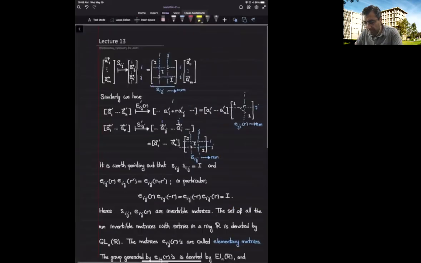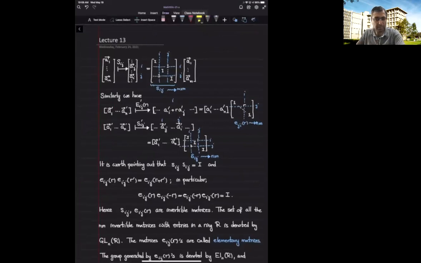Now swapping is again the same, so it's a kind of permutation matrix. Here, in this permutation matrix, everywhere I have identity except I'm swapping the ith and jth positions. I'm taking the 1s and putting them off the diagonal. And when you multiply this by the matrix with rows a sub 1 through a sub m, you get exactly the swapping result that we are looking for. I can do the same for columns. So here the permutation matrix I denote by s sub ij.